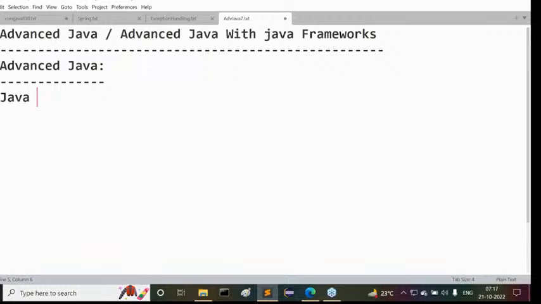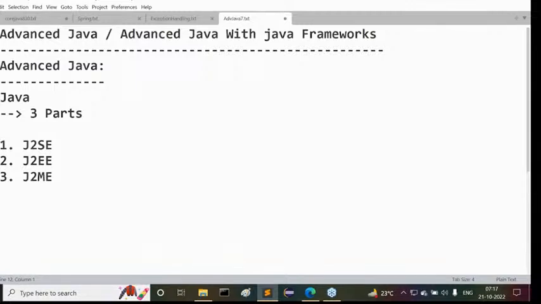Before preparing different types of applications, first tell me how many parts are available in Java. Three parts exist in Java. We know already what they are. Can you tell me the three parts inside Java? First one is J2SE, second one is J2EE, and third one is J2ME.